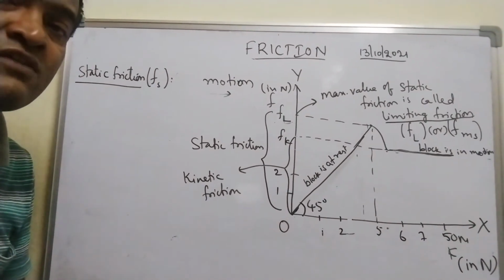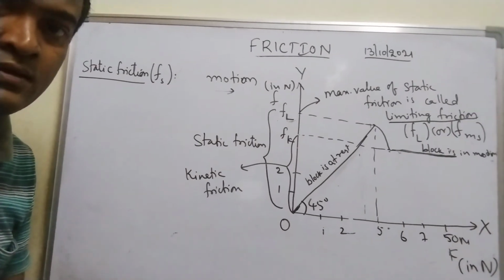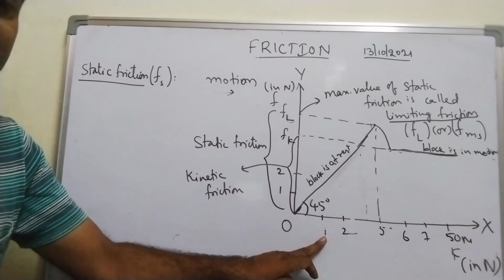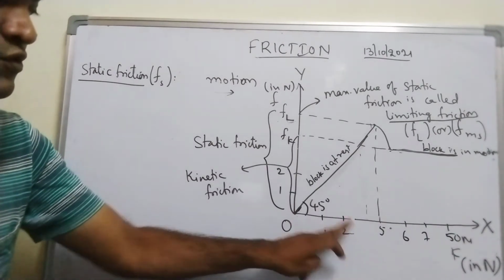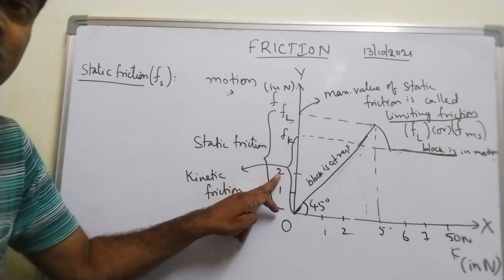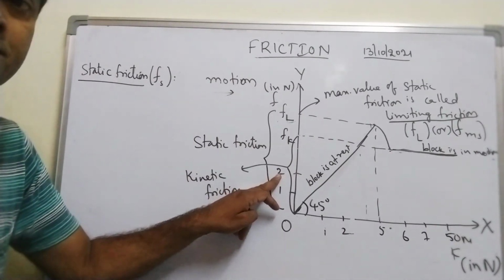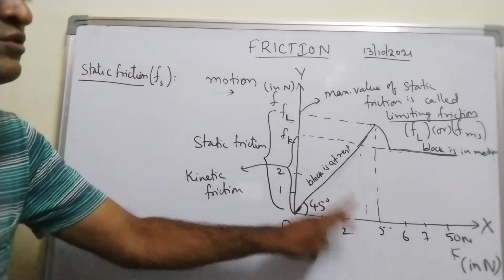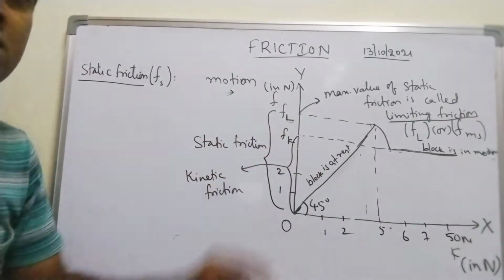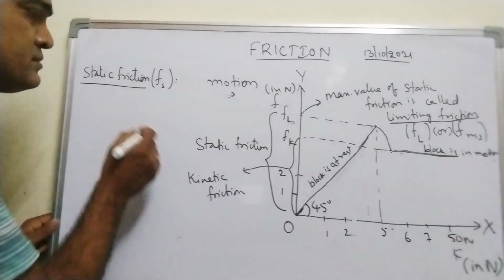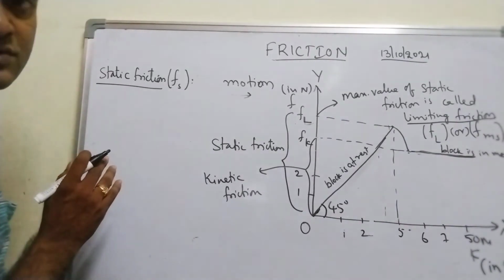Why is it called a self-adjusting force? Because the moment I increase the applied force or external force, the friction also adjusts itself to the same value. For 1 Newton, 1 Newton; for 2 Newton, 2 Newton; for 3 Newton, 3 Newton; up to 5 Newton it is maintaining the same value. So it is a self-adjusting force.